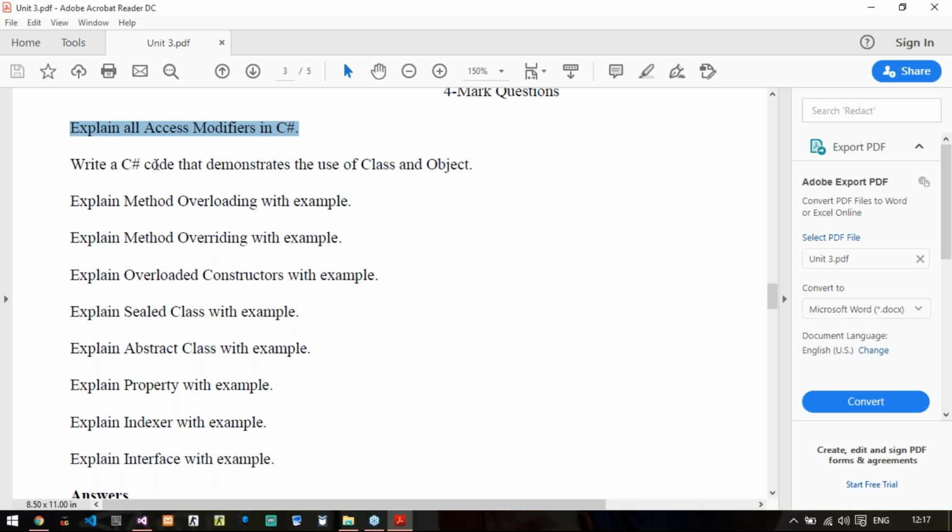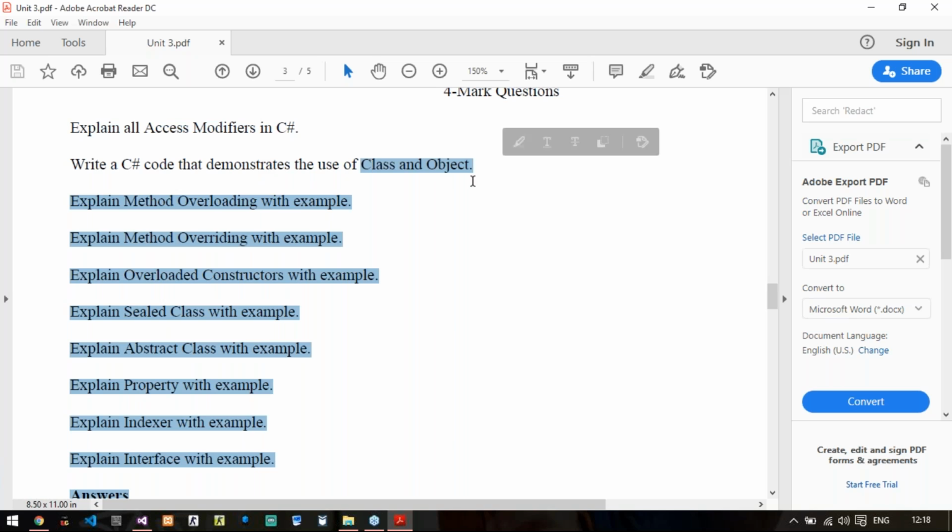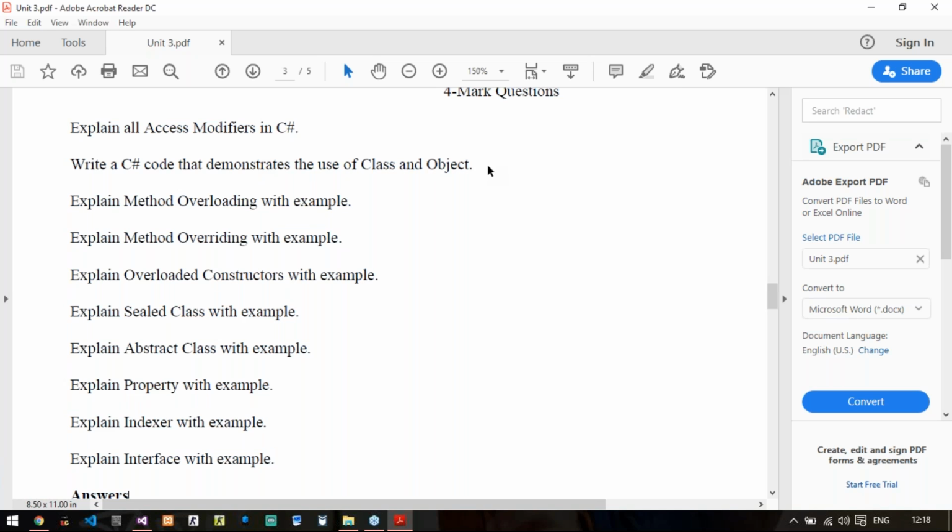Then you need to write a C# code that demonstrates the use of class and object. So simply you need to create one class, create one method in it. Then in public static void main, you just create the object of the class and call that method. That's it. You just need to demonstrate it, nothing else. Explain method overloading. So explain what is method overloading and write one example. Then explain method overriding. Again explain what it is and write an example.